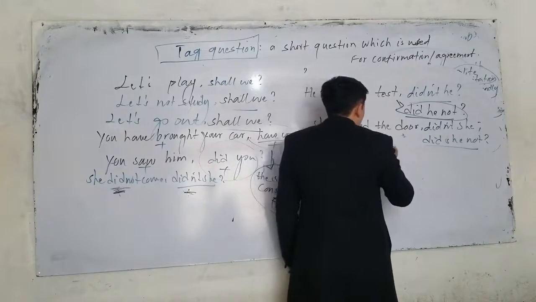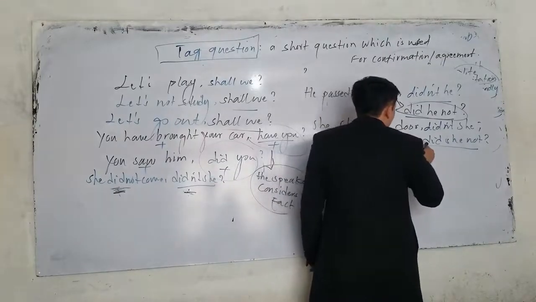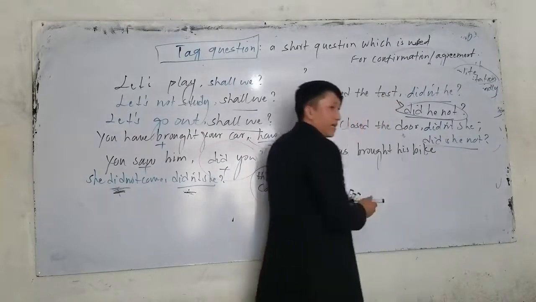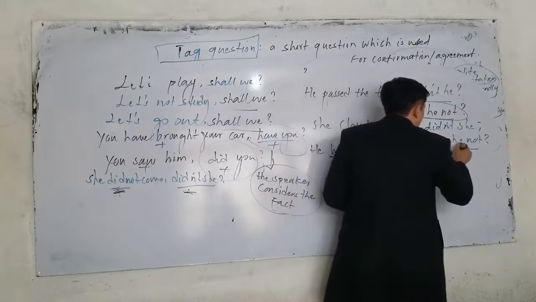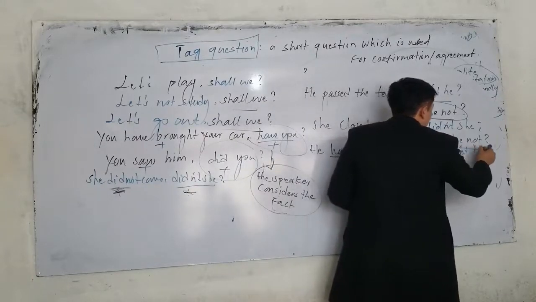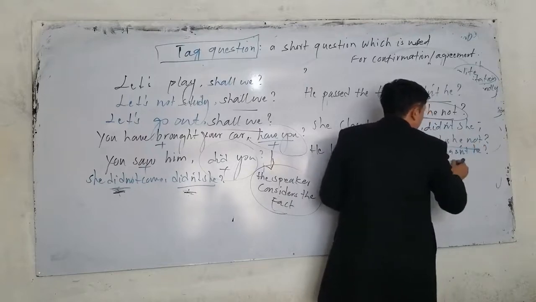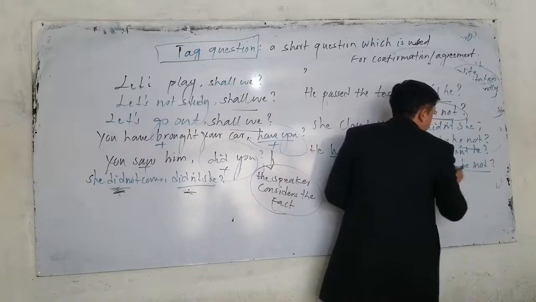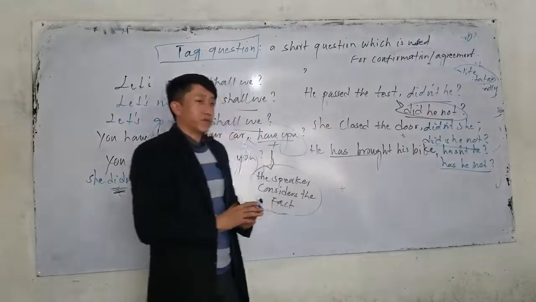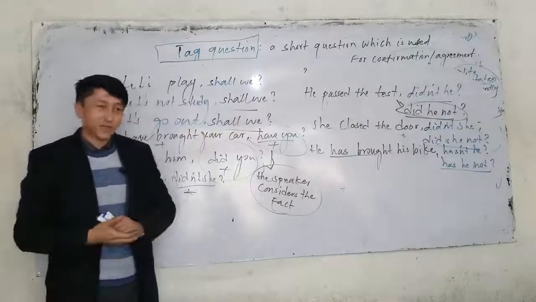Or the next one, he has brought his bike. What is the tag? He has brought his bike. He has brought his bike. The tag is what? Hasn't he? Or I can also say, has he not? Has he not is what? The formal one. Did you understand?